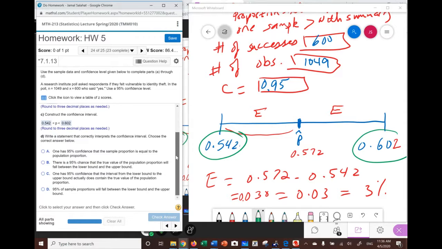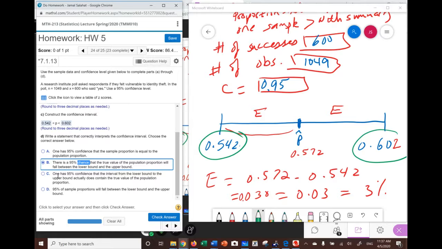Again, the third one, or the last choice in here, is we're going to write a statement about this confidence interval. Now notice that confidence intervals always involve confidence levels. They are not probabilities, and it's about a proportion or a population proportion. Notice the first one automatically is not, because it talks about sample proportion. We don't want it. The second one says there is a 95% chance. Chance is a probability. A confidence interval is not a chance. It's not a probability. So that's not correct.